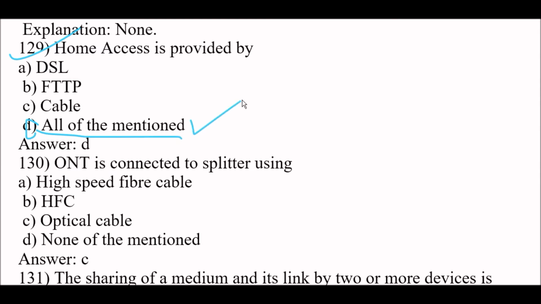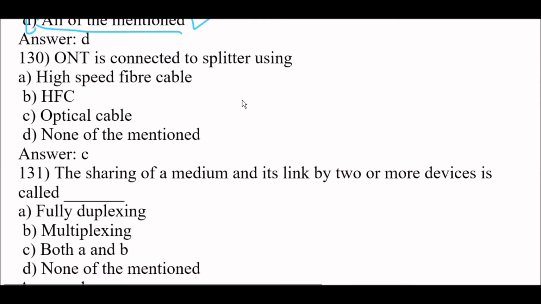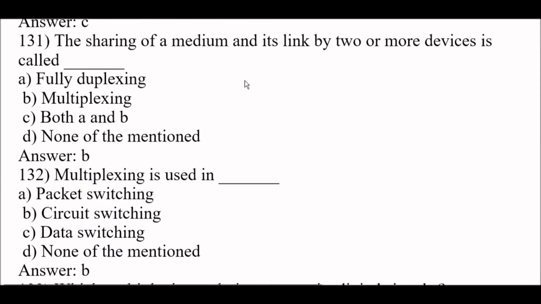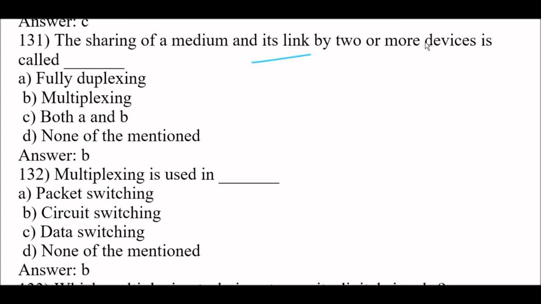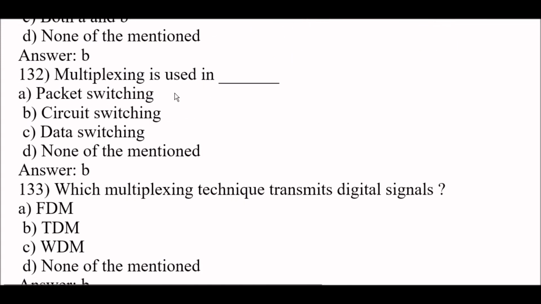Okay, next question. ONT is connected to splitting using option C, optical cable. ONT is connected to splitting using optical cable. Next question. The sharing of a medium and its link by two or more devices is called multiplexing. Option B. Next question. Multiplexing is used in circuit switching. Option B is a very important question guys.